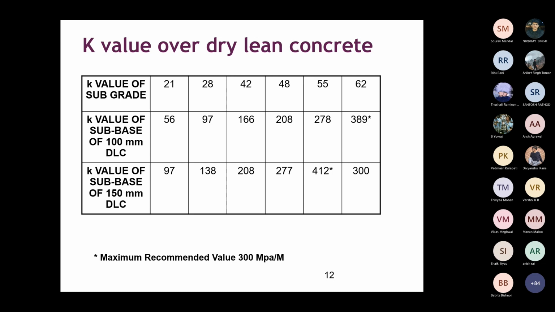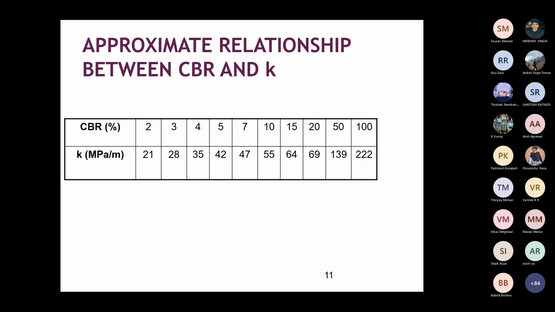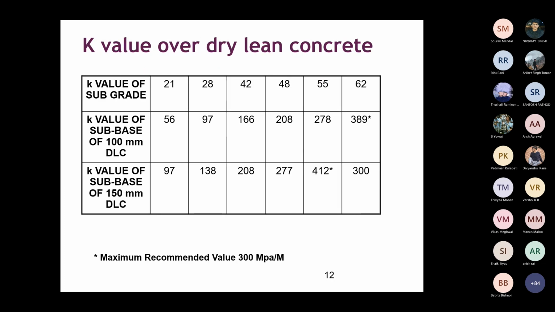So if you are providing a subbase above the subgrade, for the K value of the subbase, if you are providing 100 mm of DLC and the subgrade CBR is 2, so the subgrade K value is 21. Above that, if you are providing a subbase of 100 mm, then the modified K value is 56. And if you are providing 150 mm thickness of DLC, then it is taken as 97. Similarly, it is given for other K values.